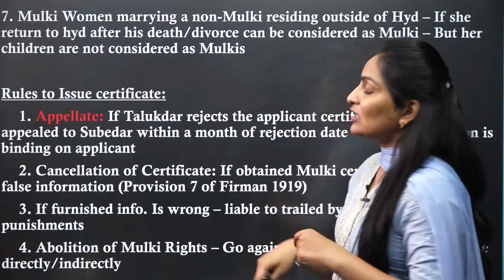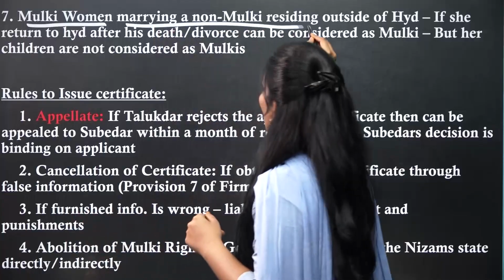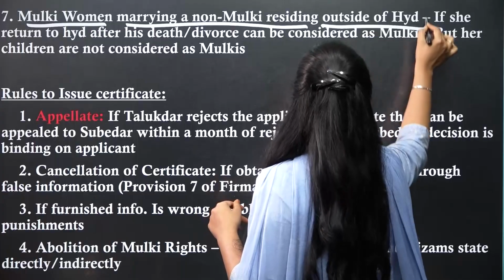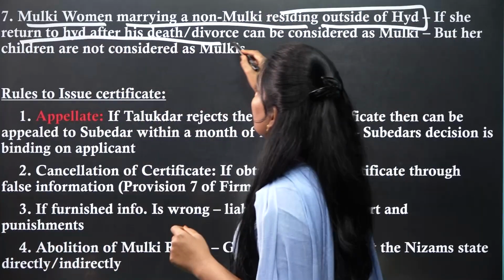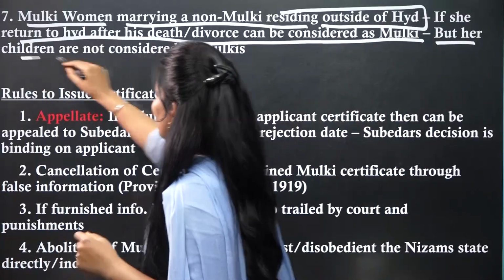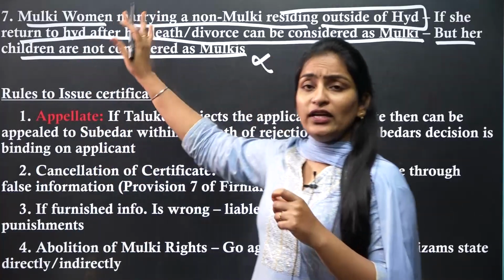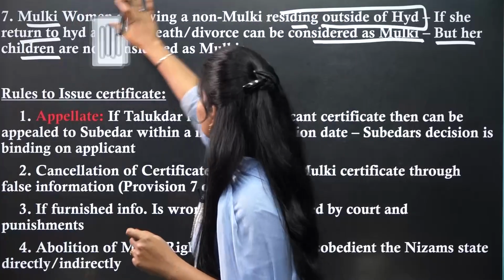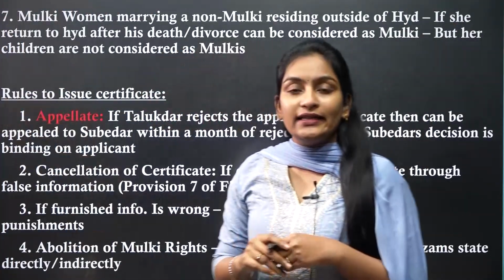So these are all mentioned in the Farman. As I already told you, a Mulki woman marrying a non-Mulki who is residing outside of Hyderabad, if she returned to Hyderabad after his death or divorce, can be considered a Mulki. But her children are not considered Mulkis. I already explained this. You would just write it down. So these are certain provisions mentioned in the Farman 1919.